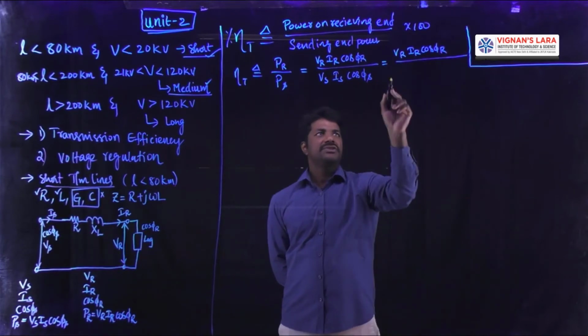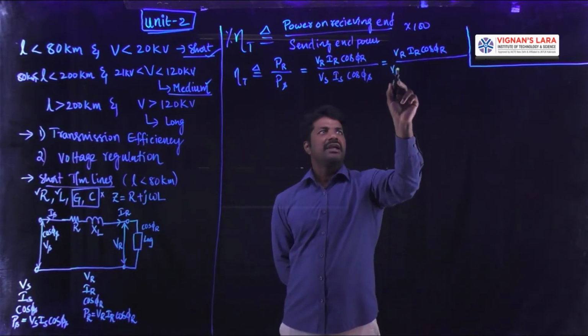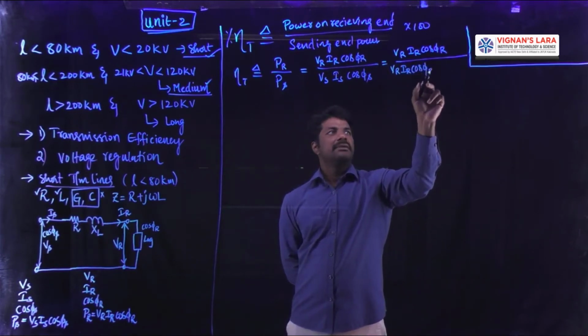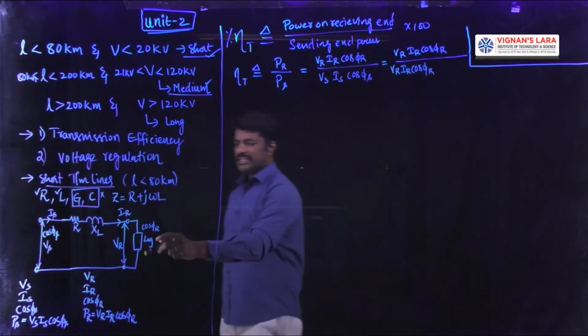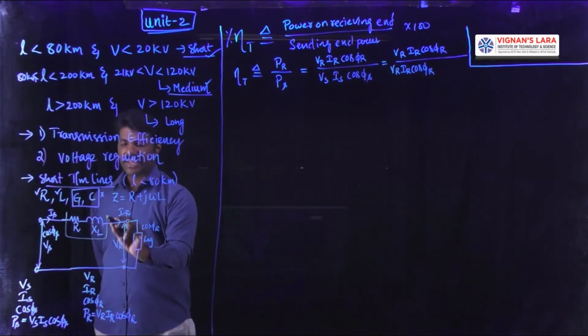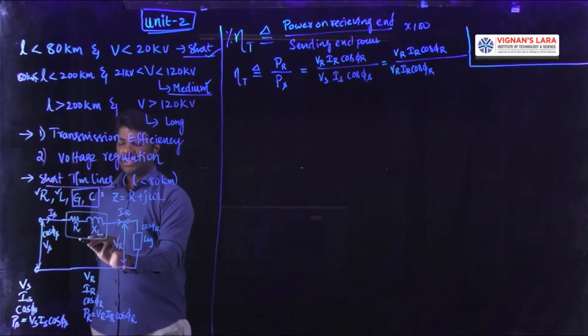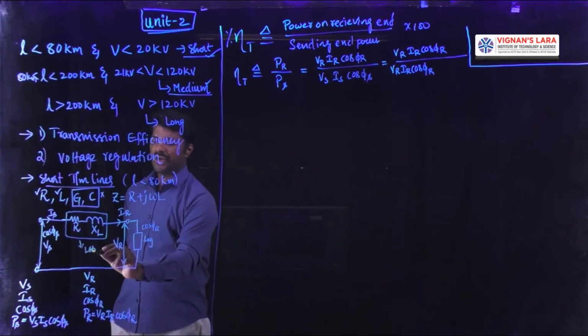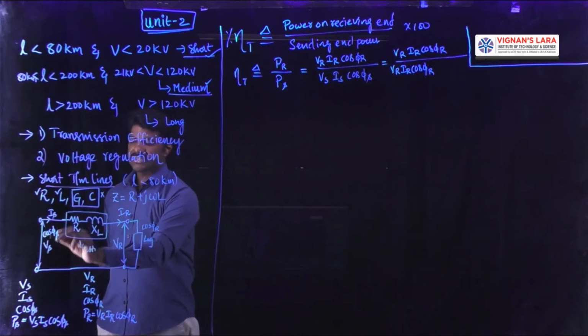So the receiving end power is a known quantity priorly. With reference to that known quantity, Vr, Ir, cos phi r, we can get the sending end power, because the sending end and receiving end, if you observe here, differ in terms of their transmission line constants, where the transmission losses will occur. So to this receiving end power, if I add the losses, then we can estimate the sending end power.